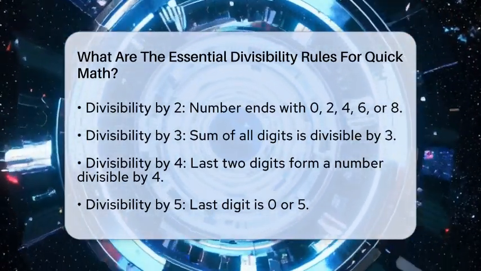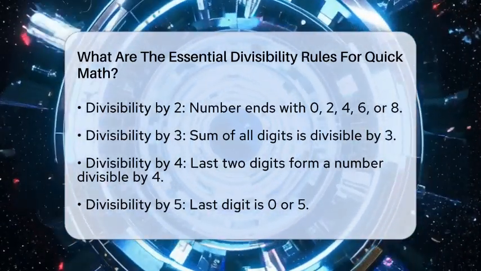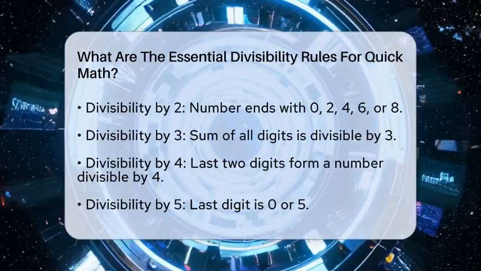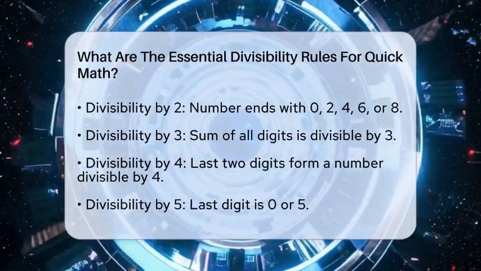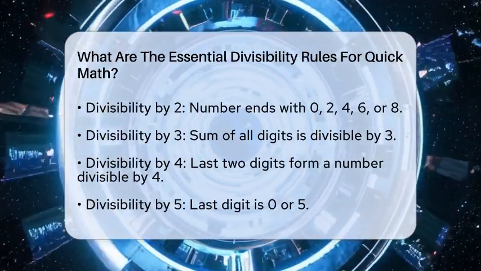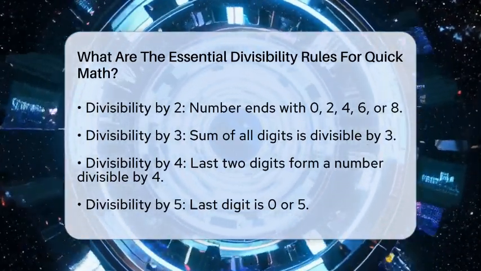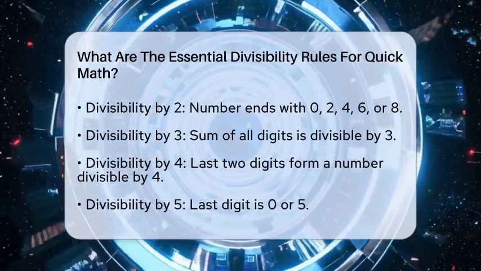Next, for divisibility by 3, add up all the digits of the number. If the total is divisible by 3, then the whole number is divisible by 3. For example, 123 has digits 1, 2, and 3, which add up to 6. Since 6 is divisible by 3, 123 is divisible by 3.